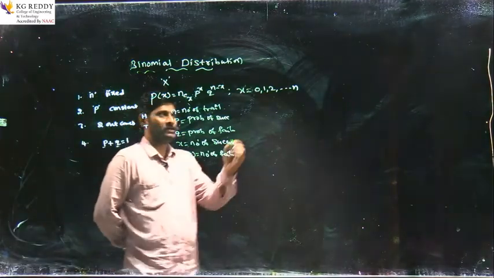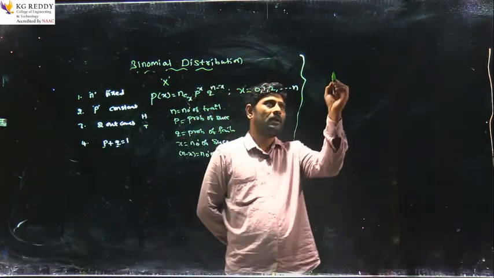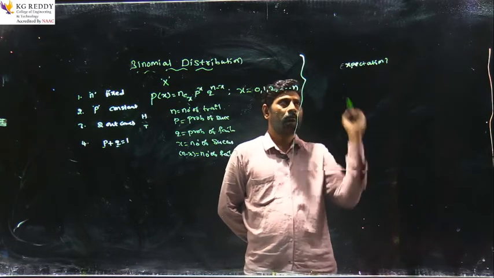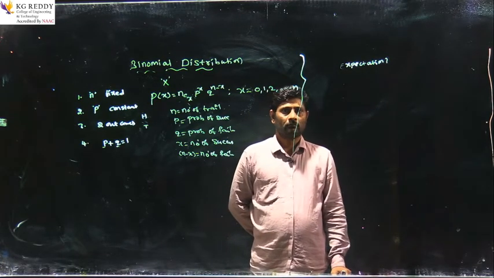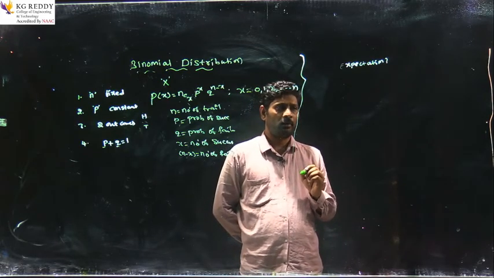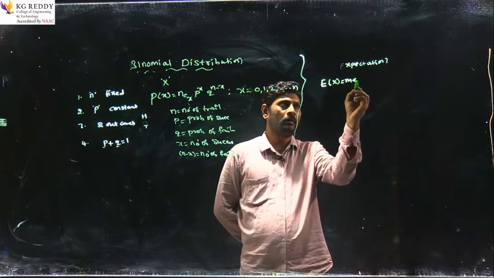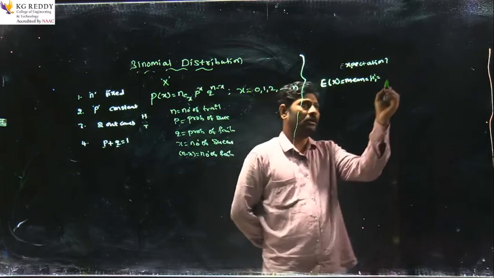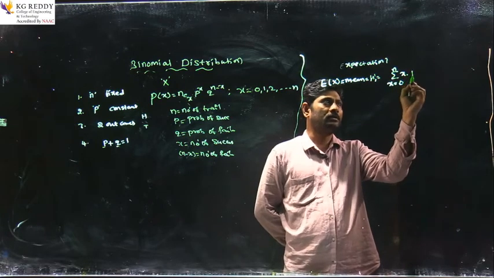Okay. Now we will discuss how to find the mean and variance of binomial distribution. What is expectation? Expectation is a concept to find the mean and variance of a probability distribution. Expectation of x is nothing but the mean. It is also equal to the first non-central moment mu1 dash. In the discrete case, expectation of x is given by the sum over x equals 0 to n of x into p of x.